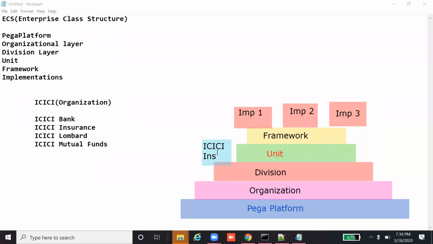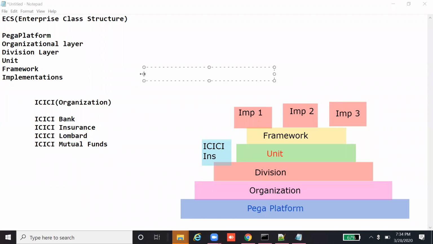If I want to build an ICICI insurance application, whatever rules or code are present in the organization layer and division layer can be accessible to this insurance layer. The reason is, for example, in the insurance application, what do we normally use.